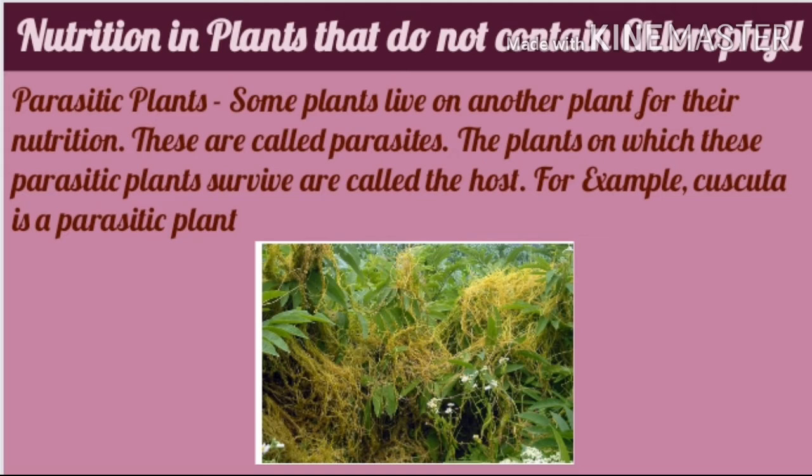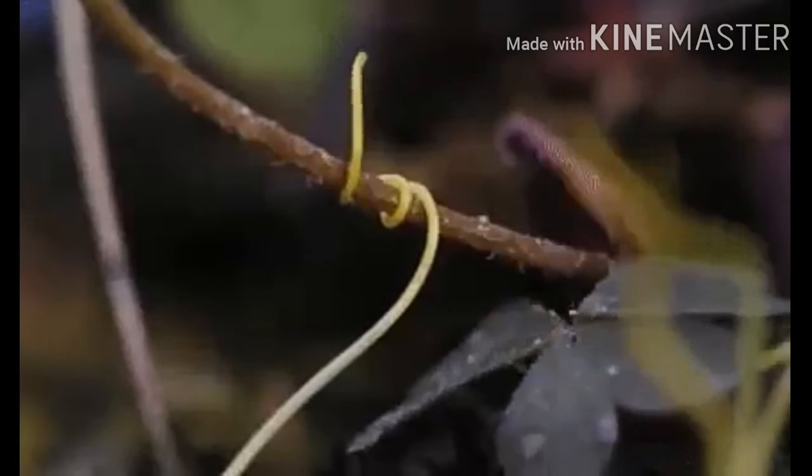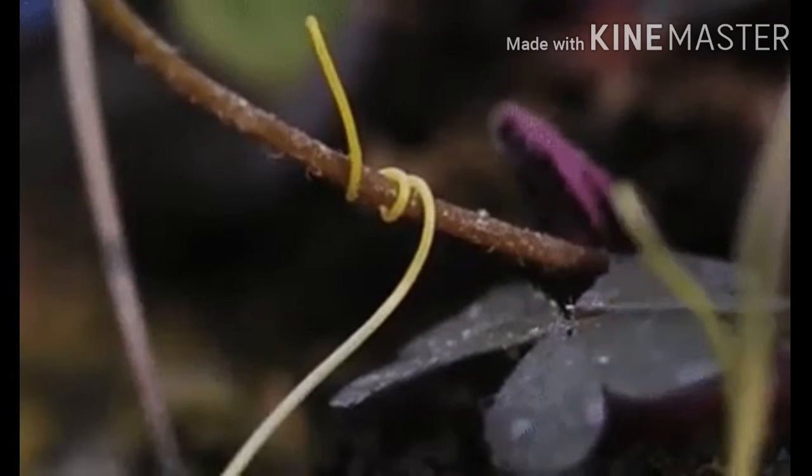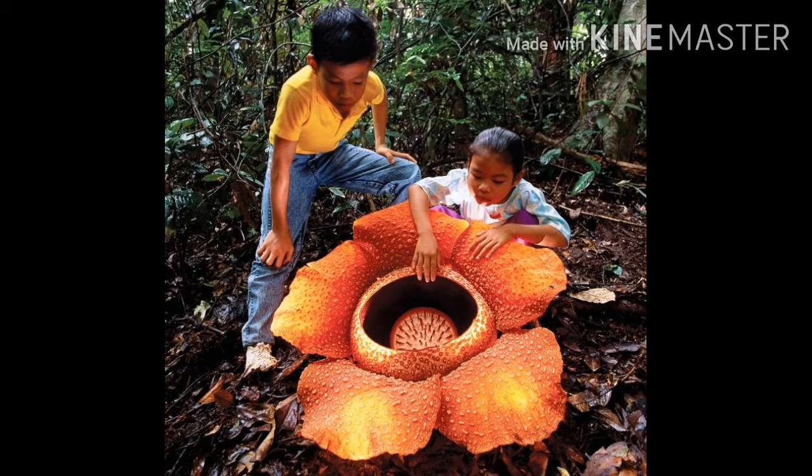In some cases, the plant may have chlorophyll and can photosynthesize, yet it is partially dependent on other organisms to derive some additional nutrition. Parasitic plants. In this type of nutrition, a plant lives on another living plant and derives its nutrition from the latter. The plant that derives nutrition is called a parasite. The plant from which the parasite derives its nutrition is called the host. Examples of parasitic plants are Cuscuta and Rafflesia.